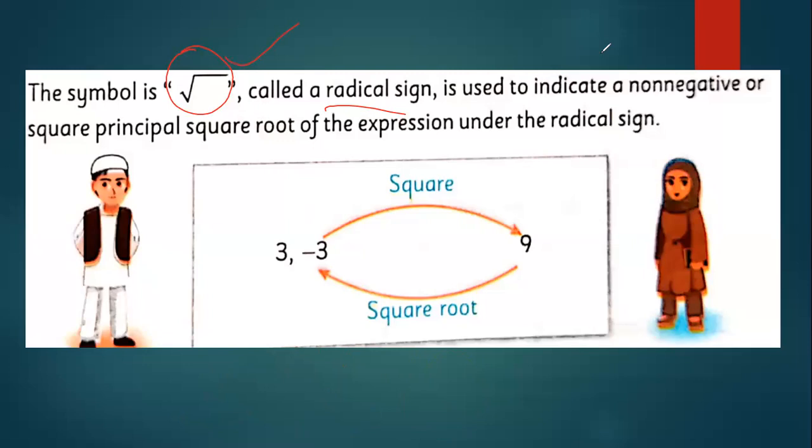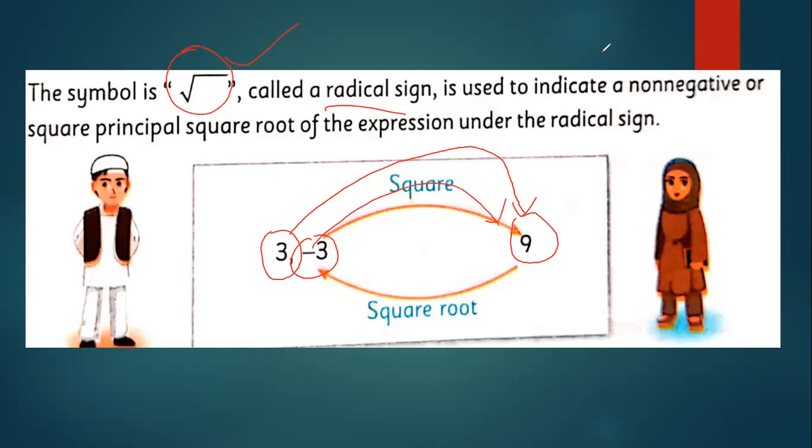Okay, let me check. You know that x square is what? Are you getting? From Rehan Kazi to Rehana Kazi, that is 3, and Rehana Kazi will get x square, that is 9. Minus 3 square is minus 3 into minus 3, that is again 9. So it is confirmed.